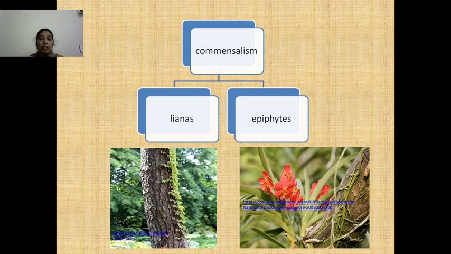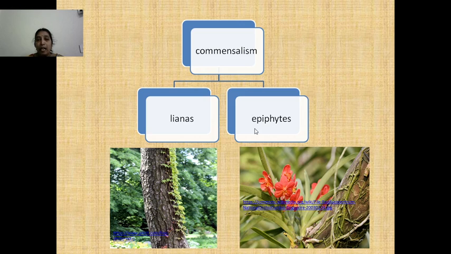If you take the example of lianas, the creepers or the lianas take the support of woody trunks of the large trees to get exposed to the sunlight, whereas the tree does not get any benefit nor is it harmed by the lianas. So there is benefit to one species and the other species is neutral.